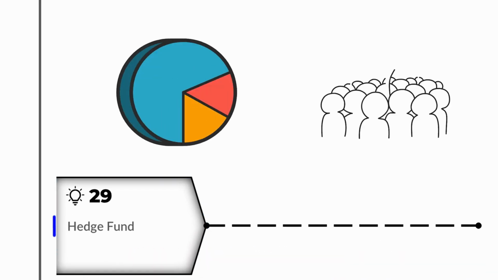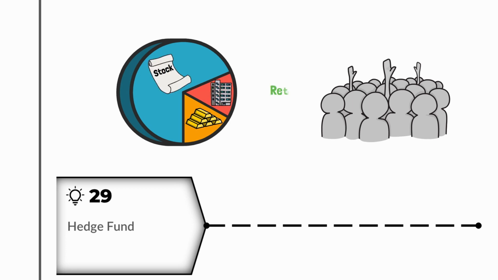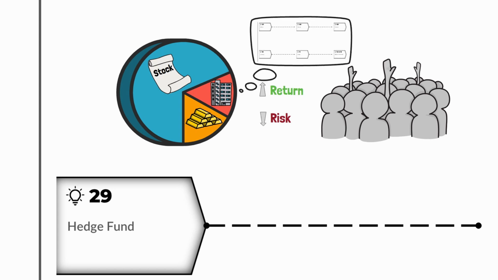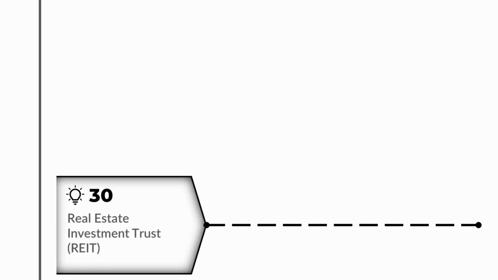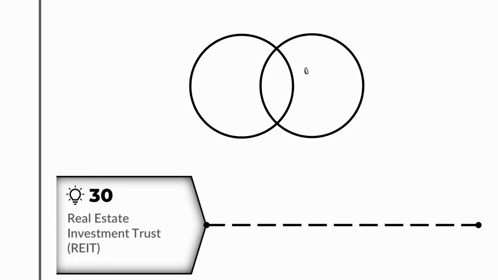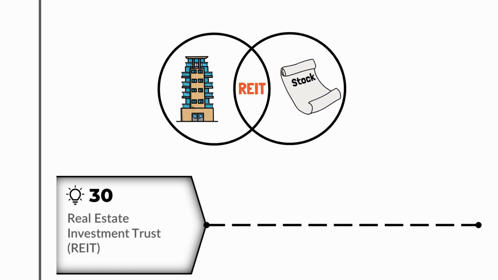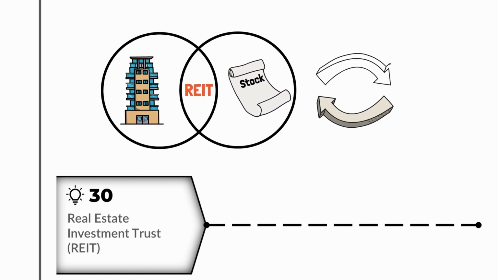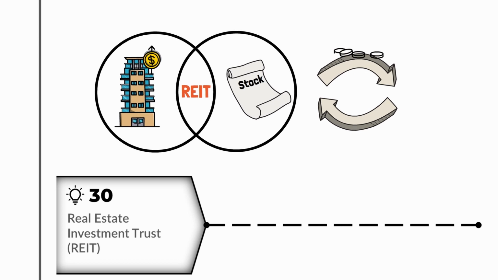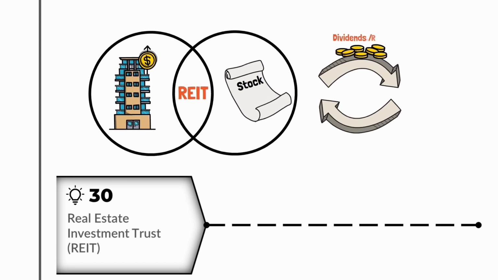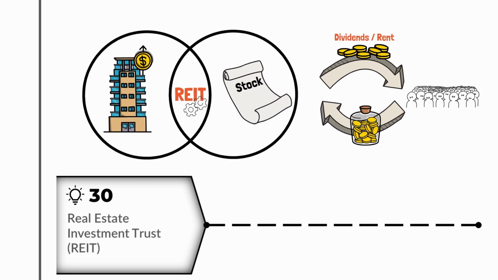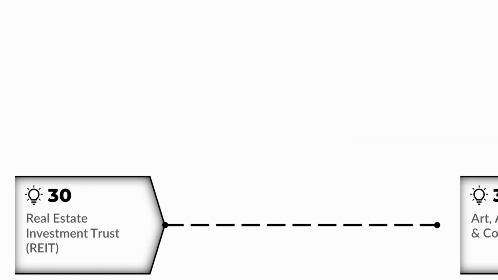Hedge funds are typically open to a limited number of investors and invest in a diverse range of assets and strategies, with the goal of generating high returns and minimizing risk through various hedging techniques such as previously mentioned derivatives and short selling to mitigate downside risk. Real estate investment trusts are somewhere between stocks and real estate. By investing in a REIT, you're basically buying shares of a company that invests in real estate and generate income from rental properties, with the potential for capital appreciation and dividends from rental income. This allows you to invest in real estate with small sums, while the REIT takes care of the property management.